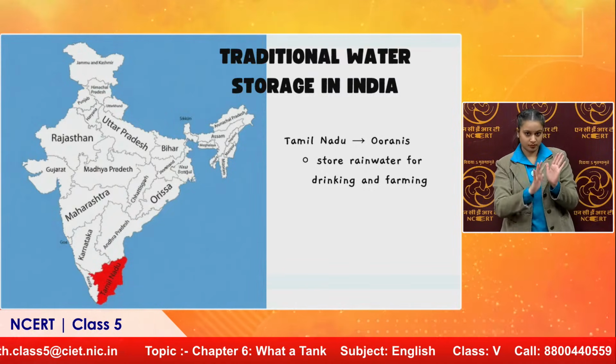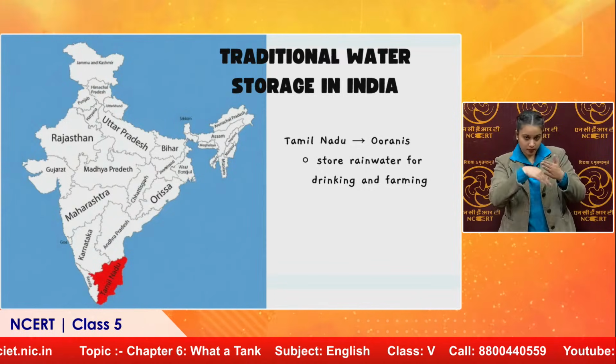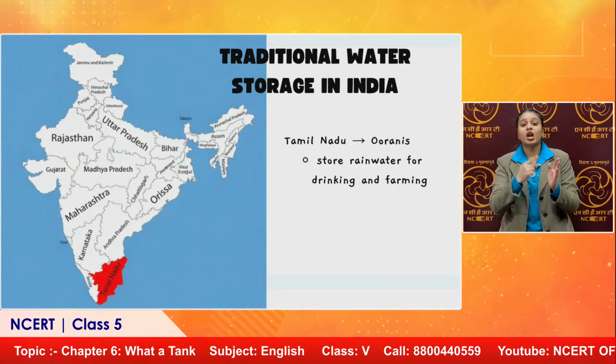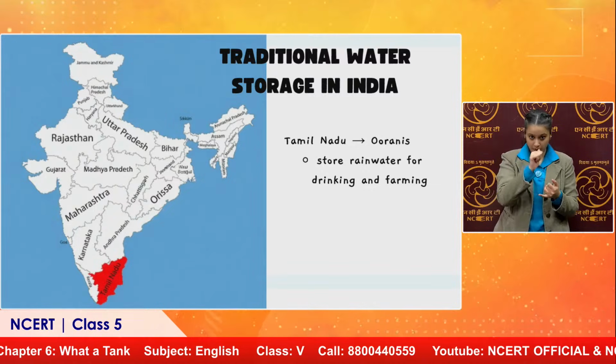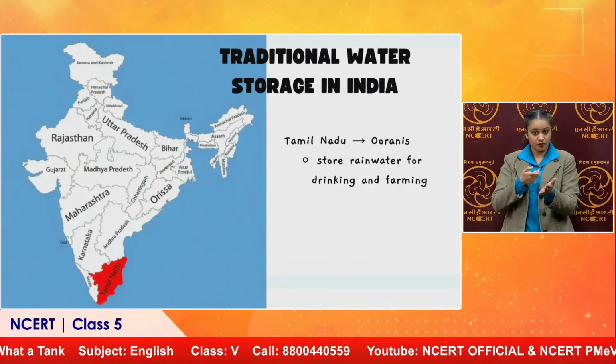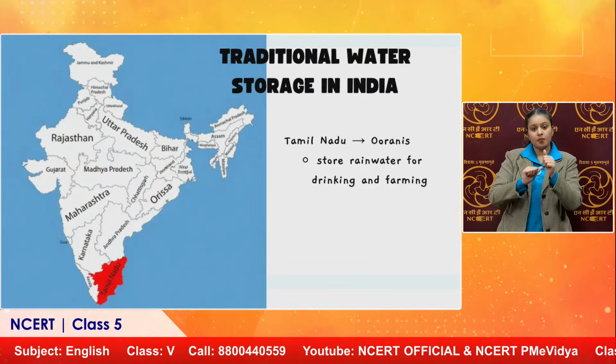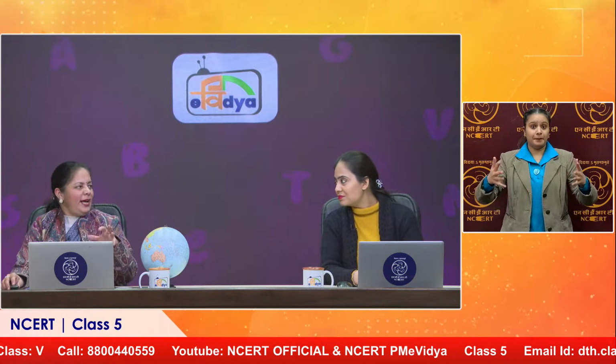In Tamil Nadu, Uranis were made to store rainwater for drinking and farming. Were Uranis some kind of wells? Maybe, yes. Tanks, big wells. So they were known by the name of Uranis. Like we said that they had Baulis over here, in Tamil Nadu they had Uranis, and in Rajasthan, they had Tankas.